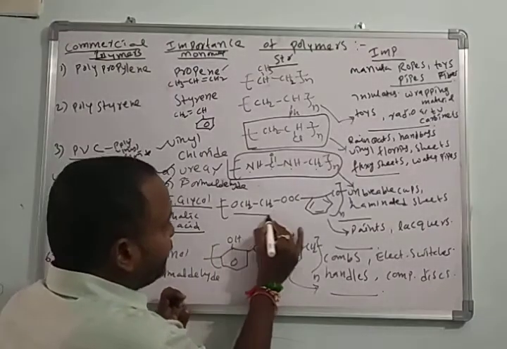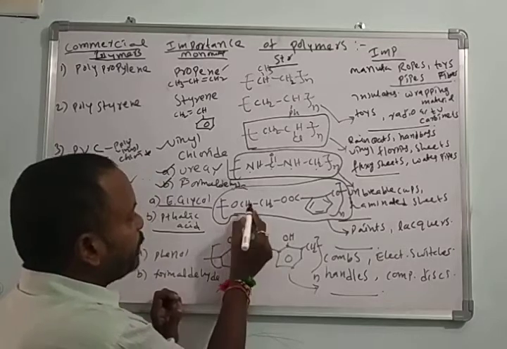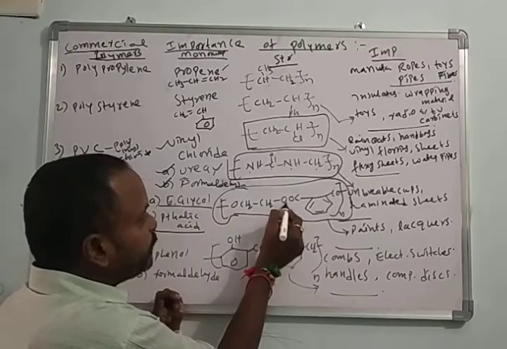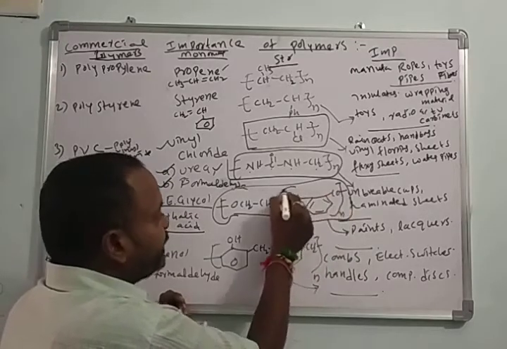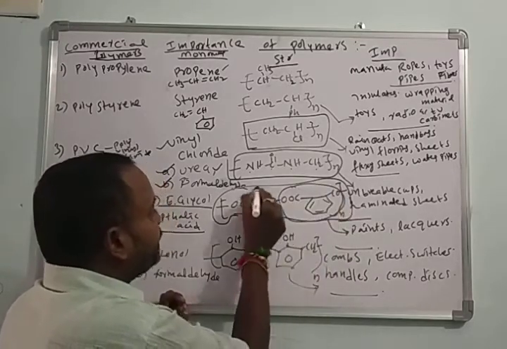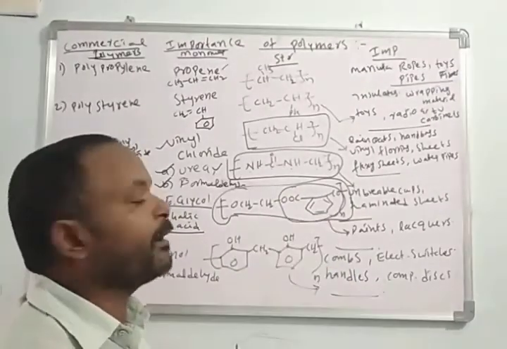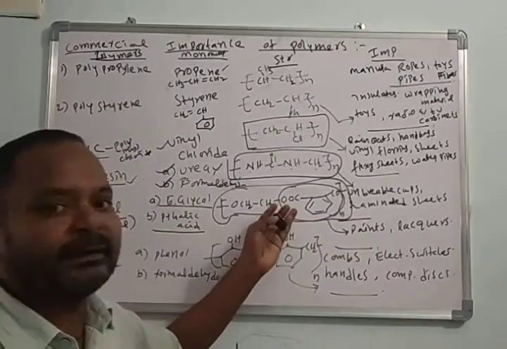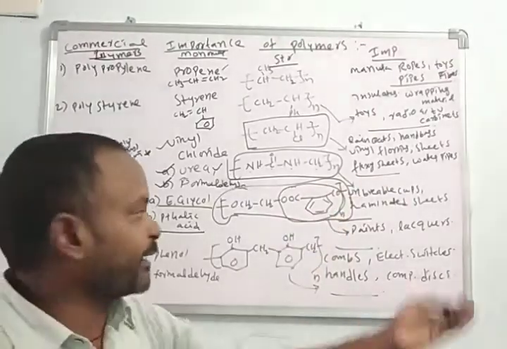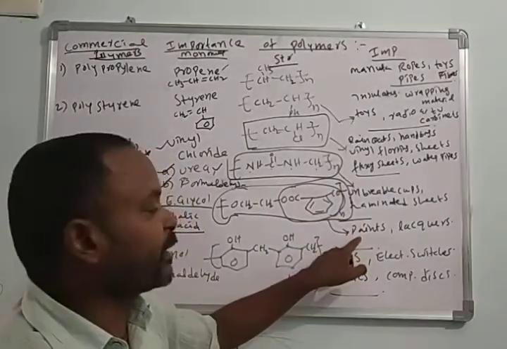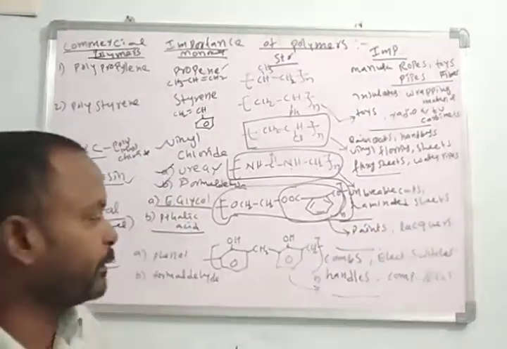This is the structure of glyptol: O CH2 CH2 COO, a phenyl ring, and CO. This is the part of phthalic acid, and this is the part of ethylene glycol. Both lose a water molecule and form the ester. We call this ethylene glycol phthalate polymer. It is used for the manufacture of paints and lacquers.